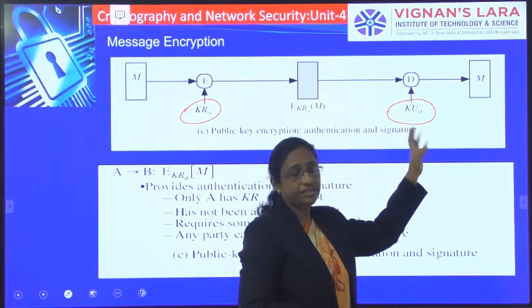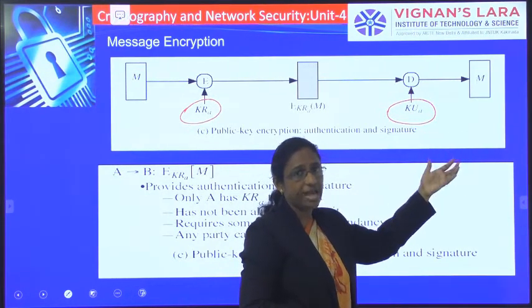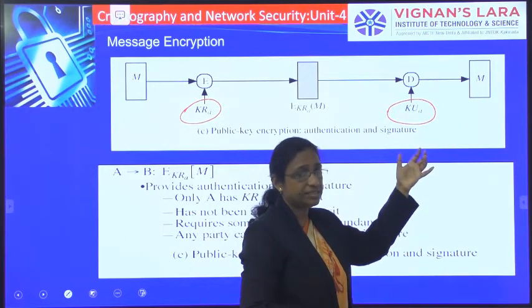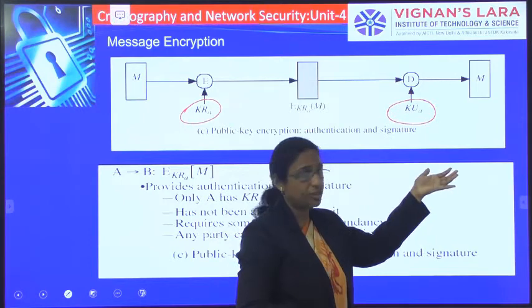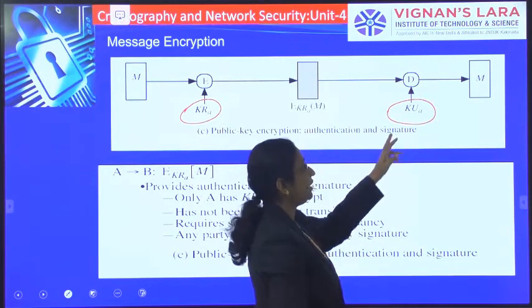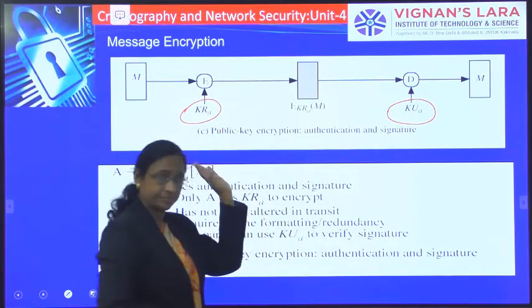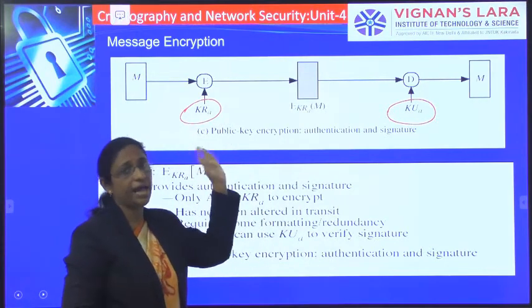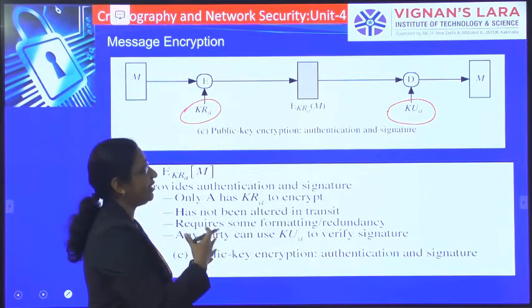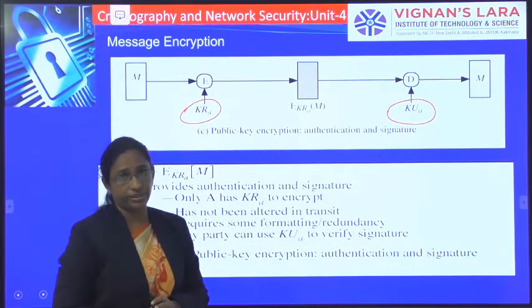Since after decrypting we have got a readable message, that means it is from Alice only, since the private key and public key are inverse to each other.